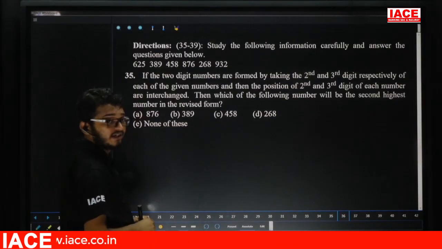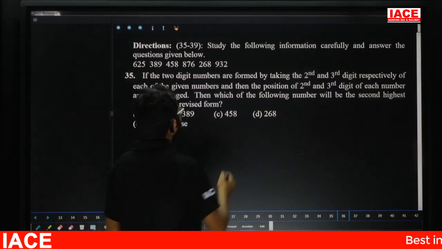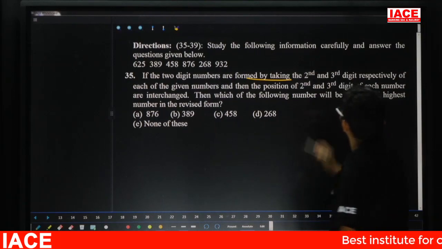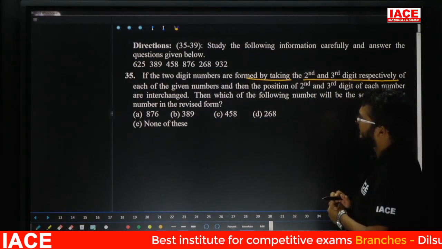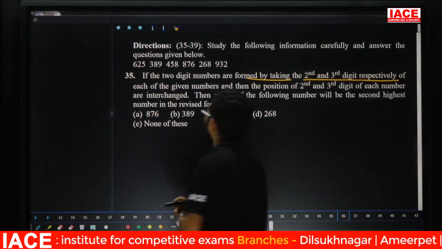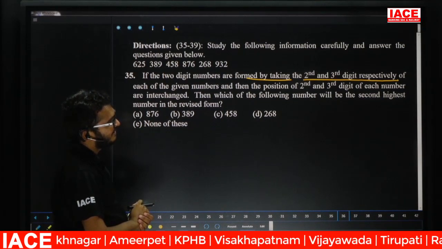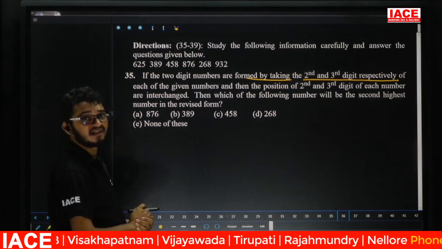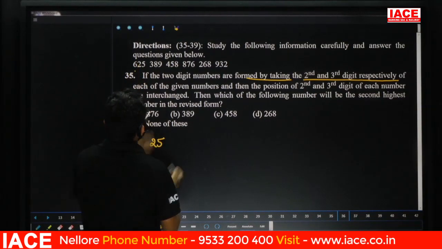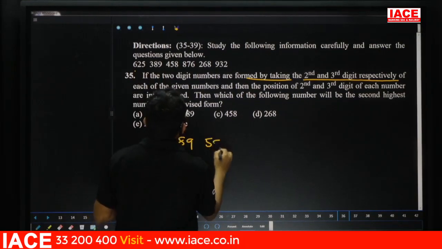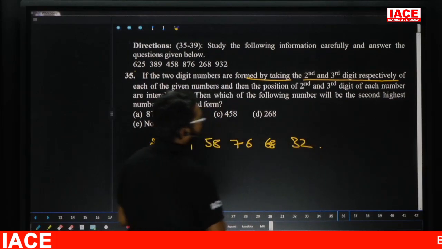Friends, here question number 35. If 2-digit numbers are formed by taking the second and third digit respectively of each of the given numbers, check here. The 2-digit numbers are formed by taking the second and third digit respectively. Here the 2-digit numbers: 89, 58, next 76, 68, 32.